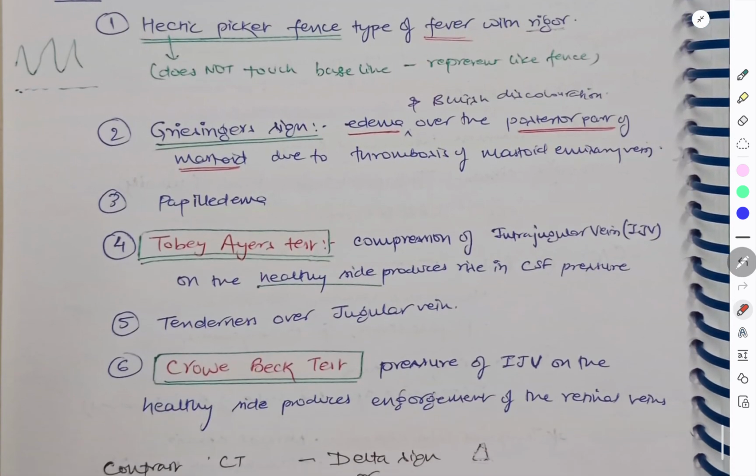Then we have Griesinger sign: edema and bluish discoloration over the posterior part of the mastoid due to thrombosis of mastoid emissary veins. Don't confuse it with the ironing-out appearance of the mastoid. Then we have papilledema due to increased ICT. Then you have the Tobey-Ayer test. Here, compression of the internal jugular vein on the healthy side produces a rise in CSF pressure. If you compress the jugular vein on the healthy side, that will increase the CSF pressure because the other side is affected. Then tenderness over the jugular vein.